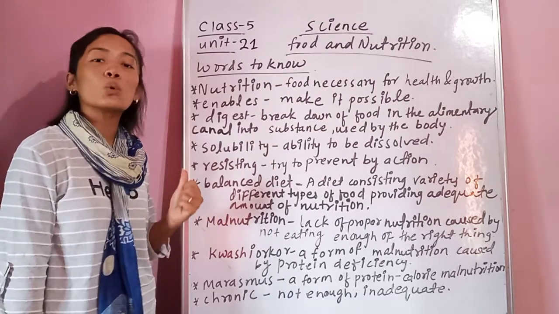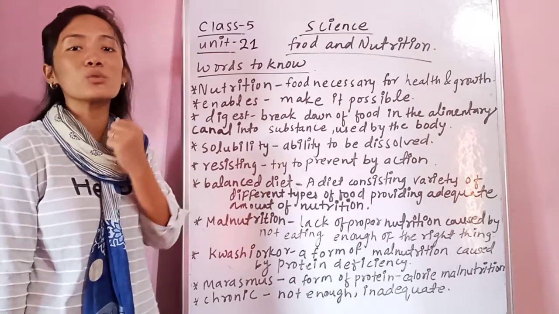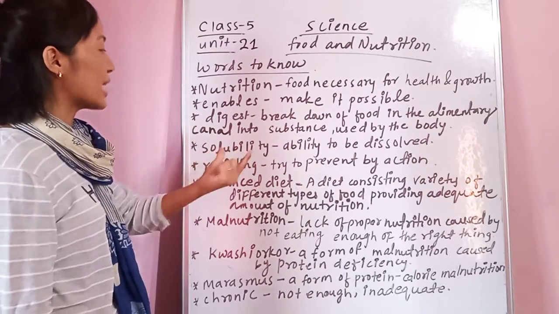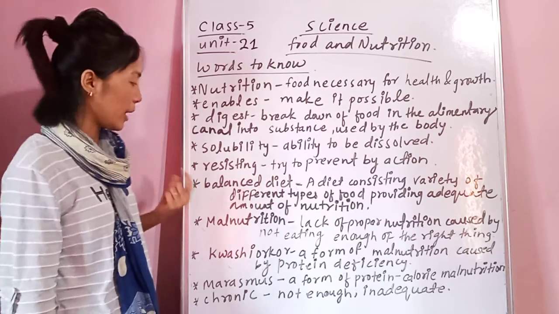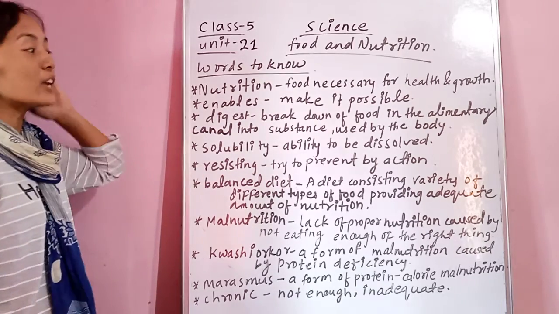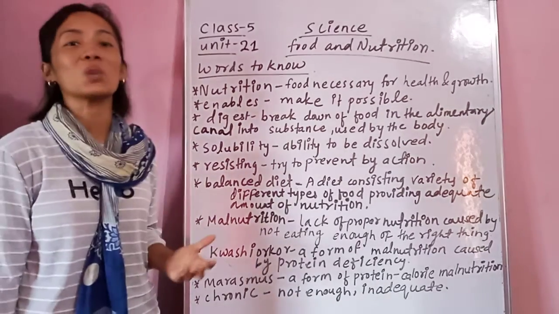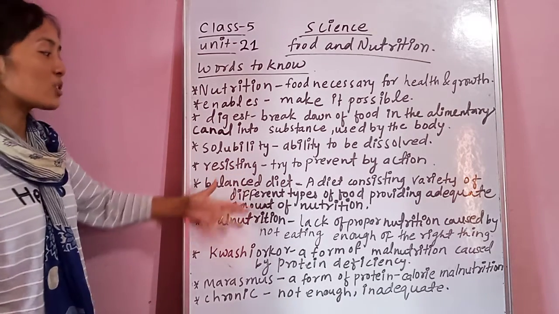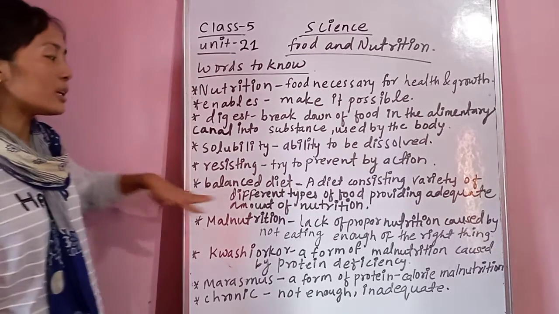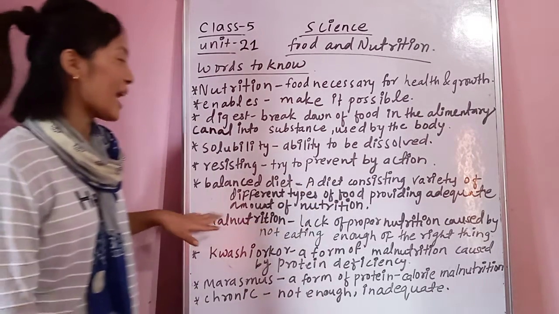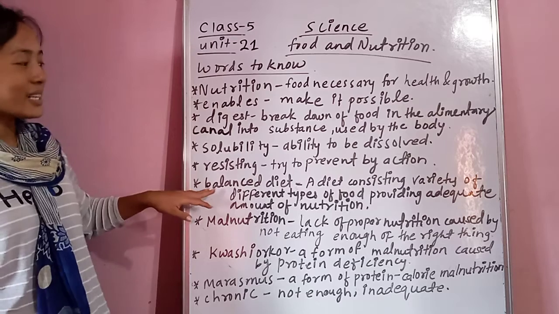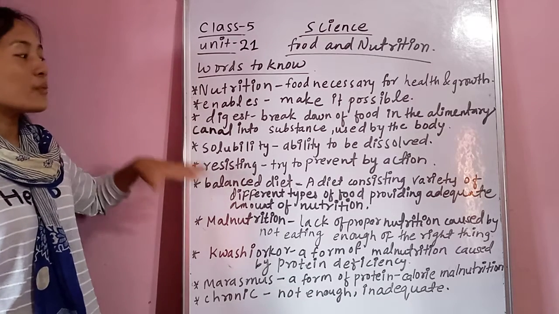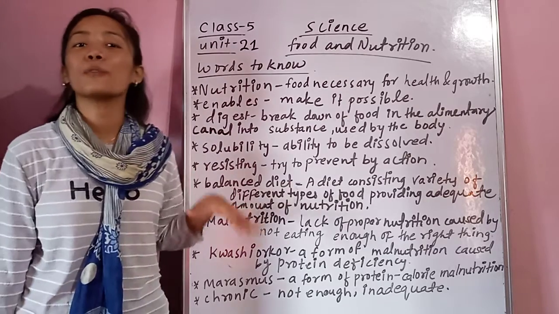कुनै पनि चीजलाई घुलाउने जुन क्षमता हुन्छ, घुलमिल हुने क्षमता हुन्छ, that ability is called solubility. Okay, and resisting means try to prevent, कसैबाट बच्नको लागि. Okay, that means resisting. And balanced diet means a diet containing a variety of different kinds of food providing an adequate amount of nutrition. It is also a variety of food, one kind of food which provides an adequate amount of nutrition.